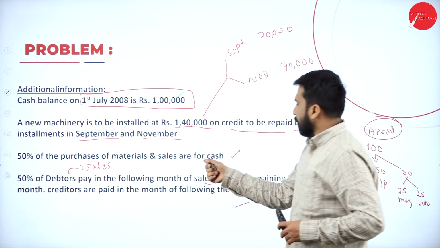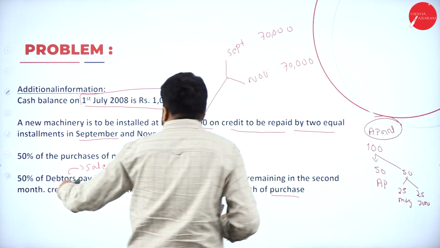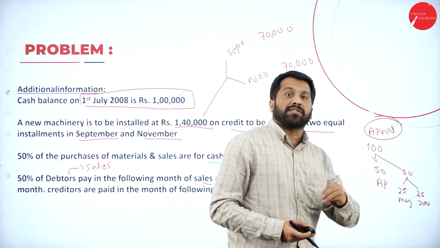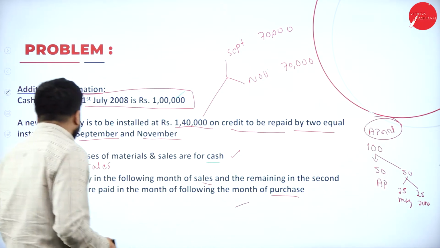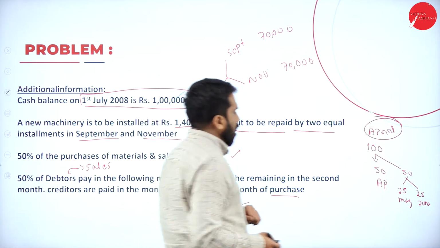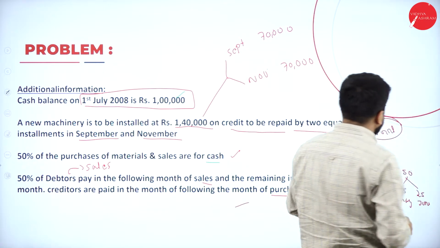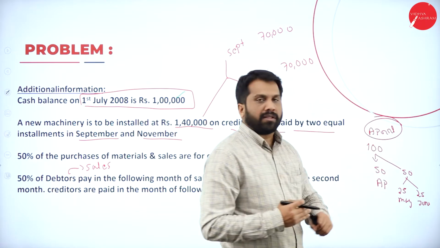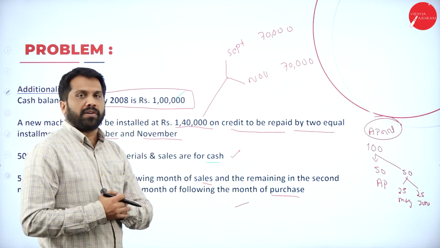50% of the sales are for cash in the same month. Over. Then 50% are debtors. So this value we call debtors. If it is not paid, we call them debtors. Now, 50% of the debtors paid in the following month. Out of 50, half, 50%, is paid in the month of May and the balance in the next month. That is only your logic. Hope you are clear. Yes.